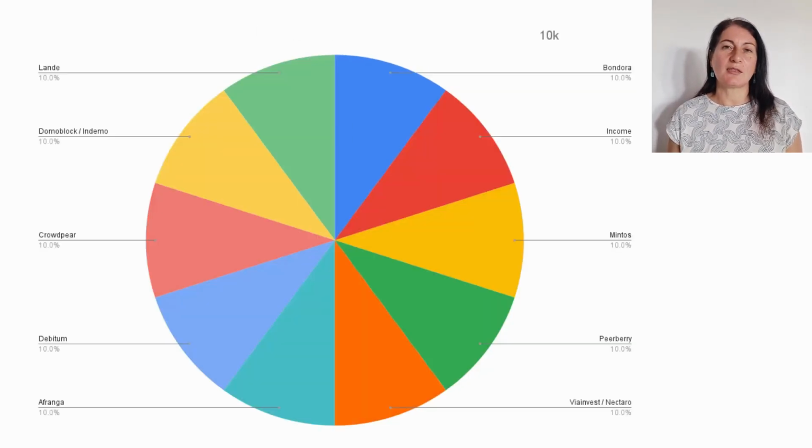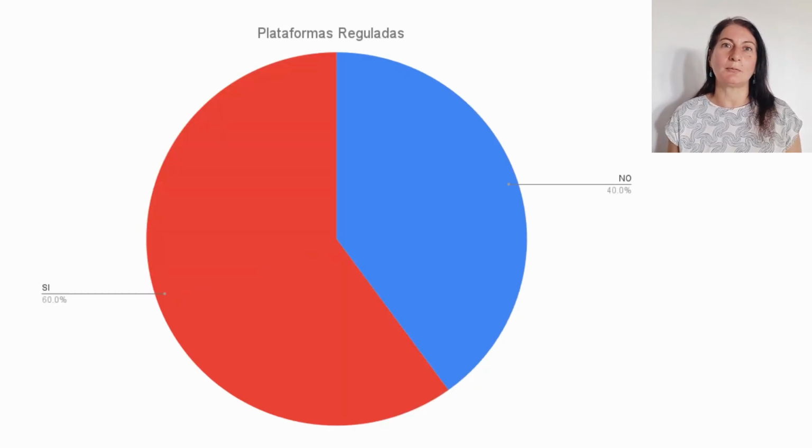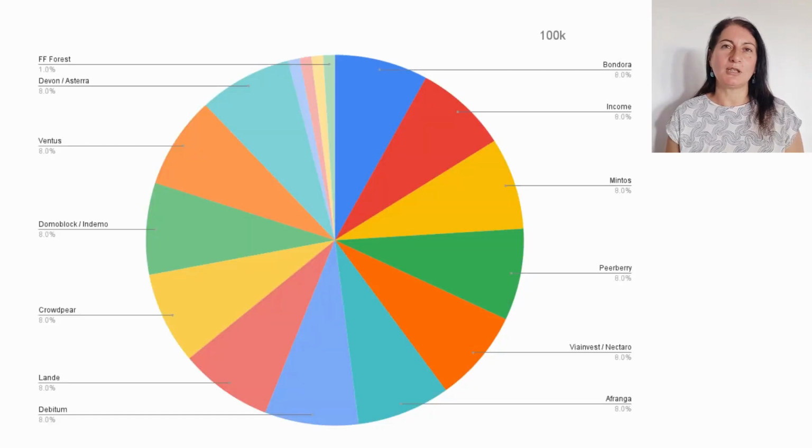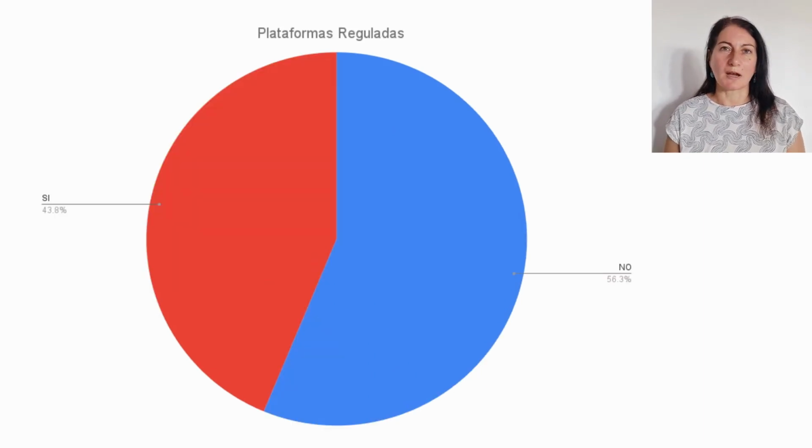In a portfolio of 10,000 euros, I would follow my criteria of not investing more than 10%, since 10% is the average return we usually get in crowdlending investments. So if there were a problem with any platform, I would only lose the profitability of 1 year. With a portfolio of 100,000 euros or more, I would take a bit more risk in part of my portfolio. In 20% of my portfolio, I would include newer platforms and investments that are riskier.